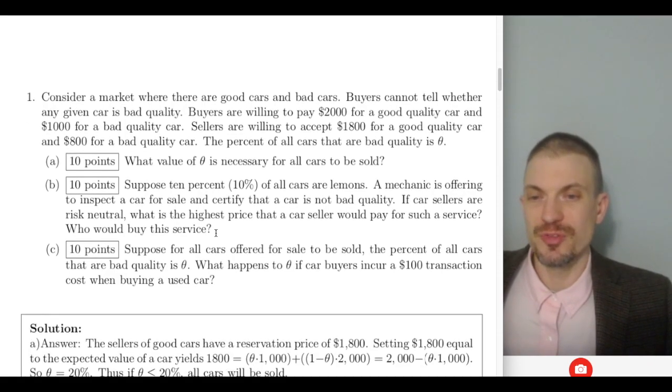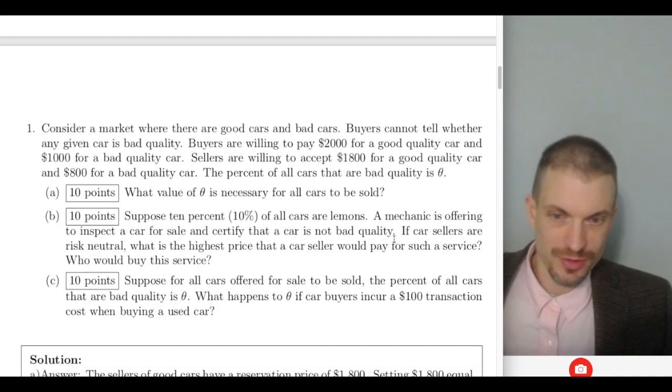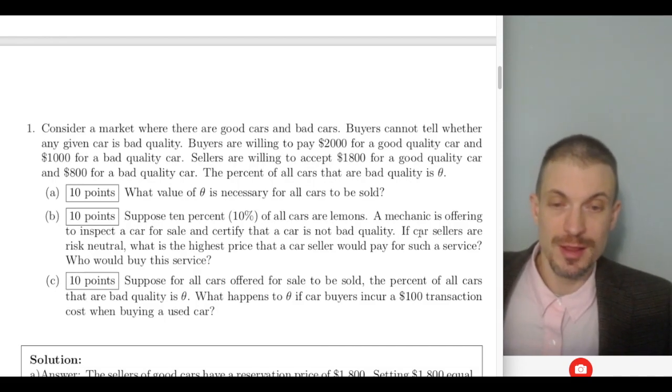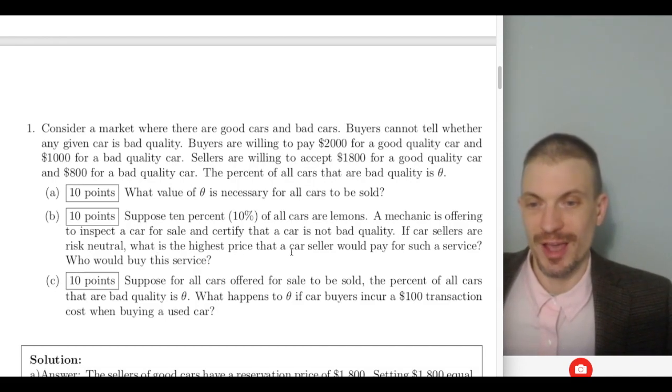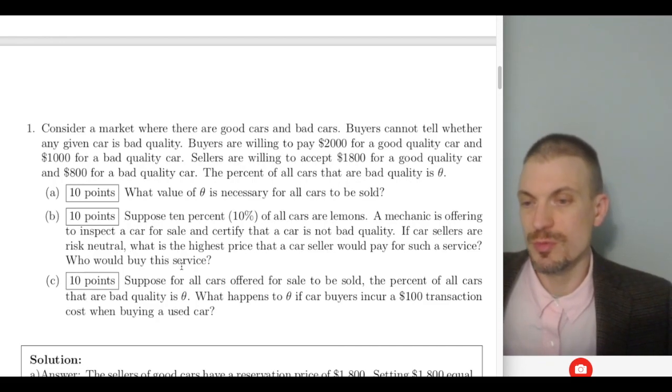Now, suppose 10% of cars are lemons. A mechanic is offering to inspect the car for sale and certify that it's not bad quality, not a lemon. If car sellers are risk neutral, what's the highest price that the car seller would accept for such a service? Who would buy the service?